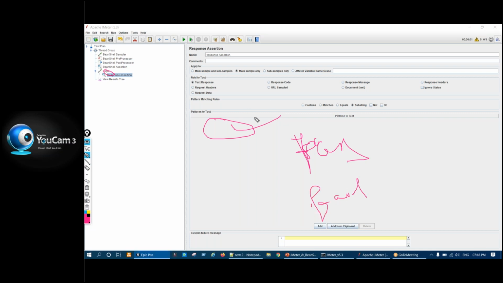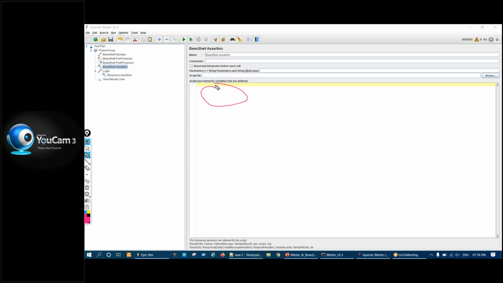Right? Simple straightforward use. But what if I want to make this login request pass and fail based on certain condition, certain comparison? Then this BeanShell assertion will be used. In this also we'll be writing the same Java code, right? But since it's an assertion element, its behavior will change.